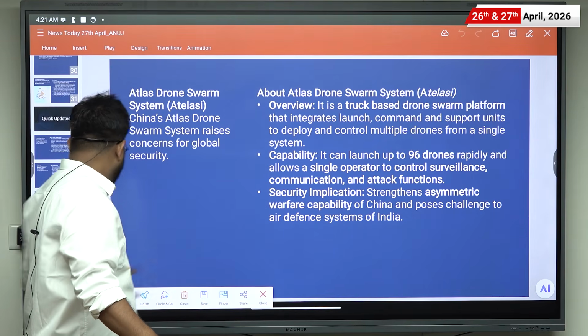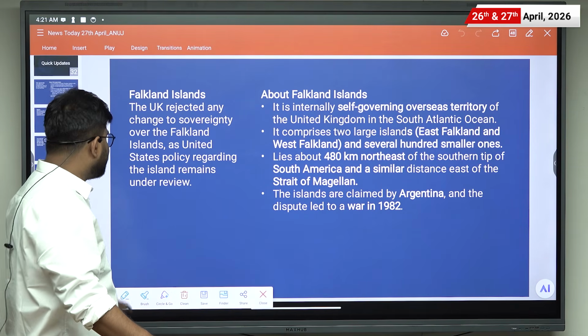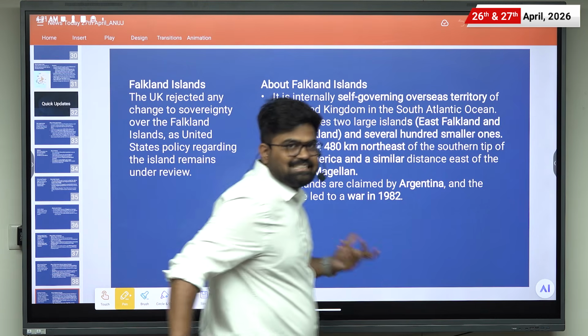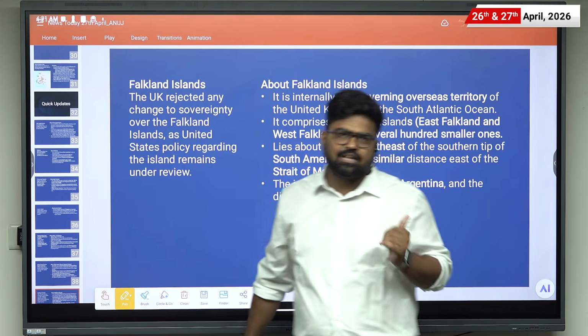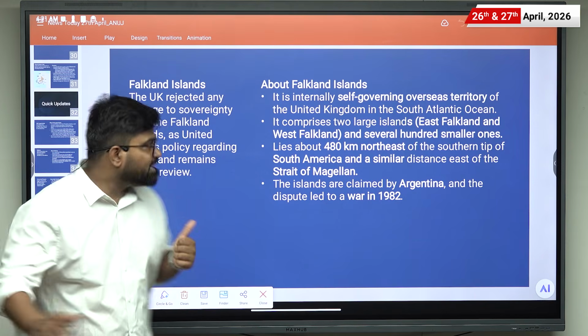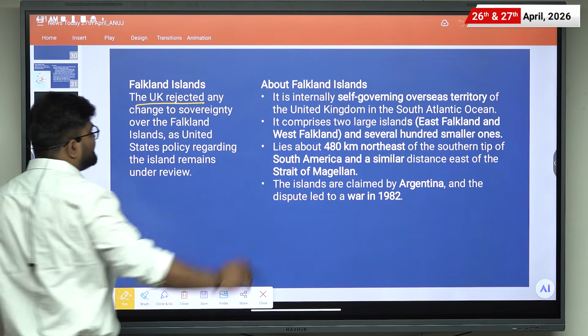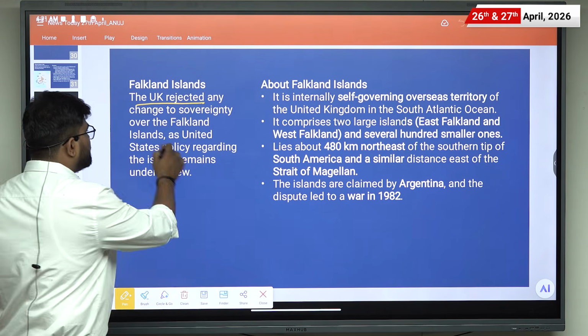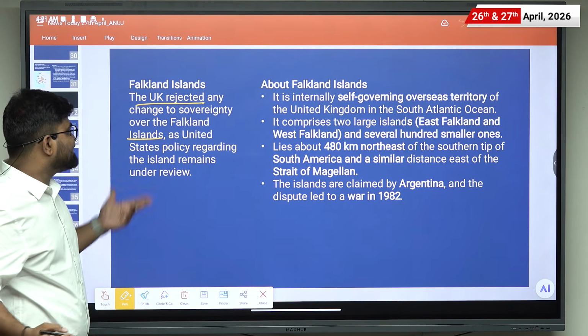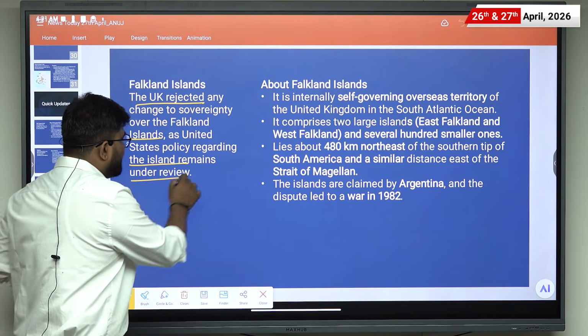Let us move to the next quick update. The next quick update is about the Falkland Islands, near the southernmost point of South America. The context here is that the UK has rejected any changes to the sovereignty over the Falkland Islands, as United States policy regarding the islands remains under review.